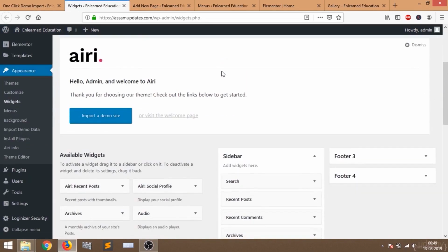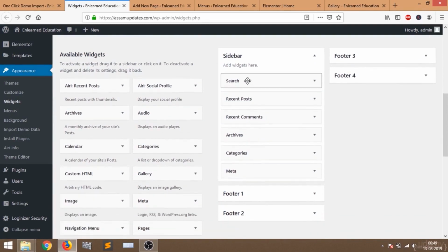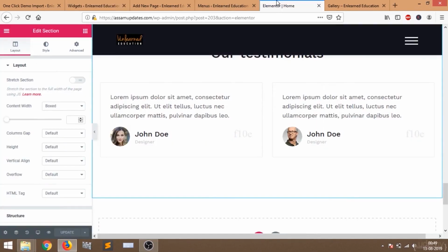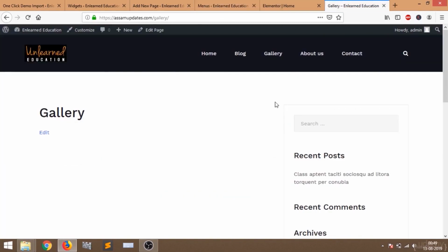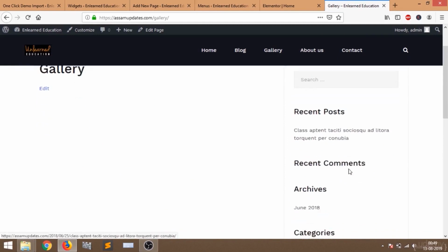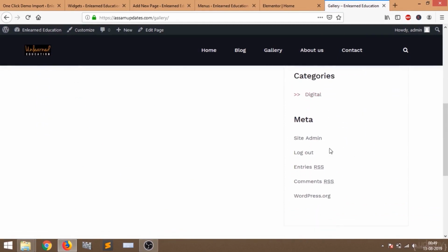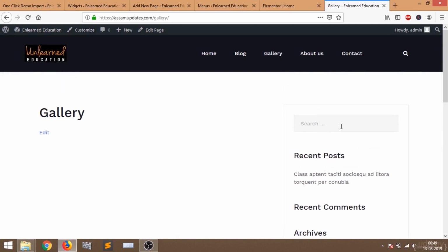So in this widget section, here you can see sidebar. Under sidebar all these options are here. If you want to remove anything, wait, let me show you. So this is the sidebar. If you want to remove the recent comments or the categories, anything, then you can remove it in the widget.